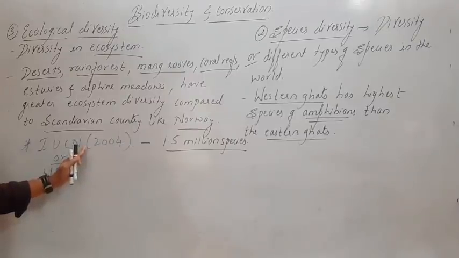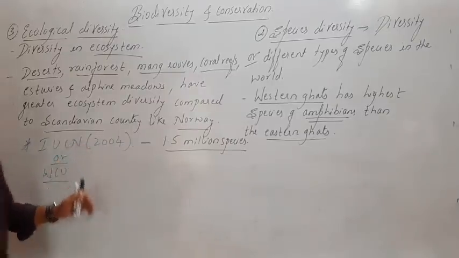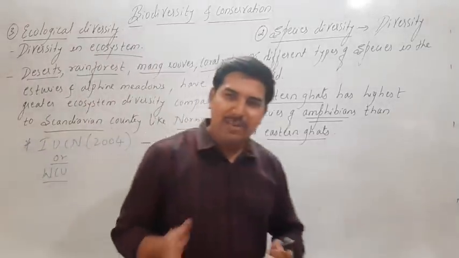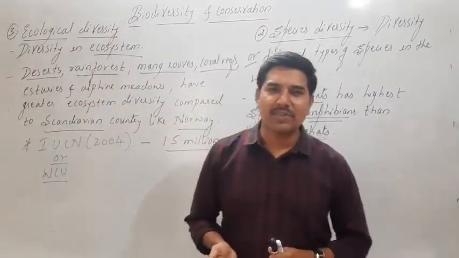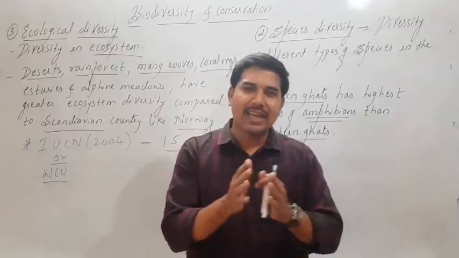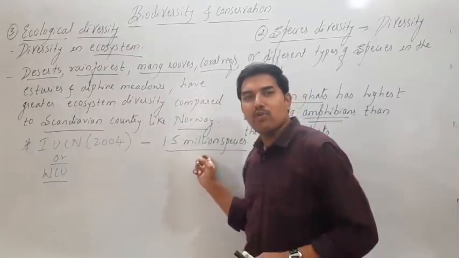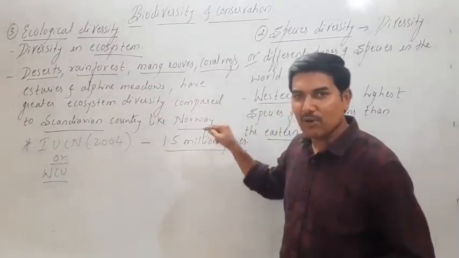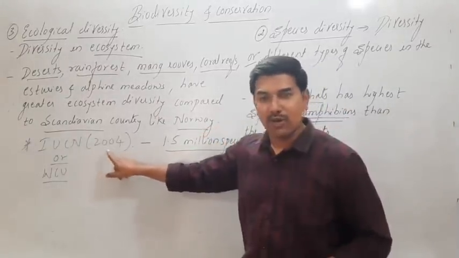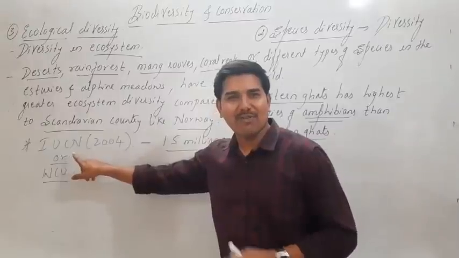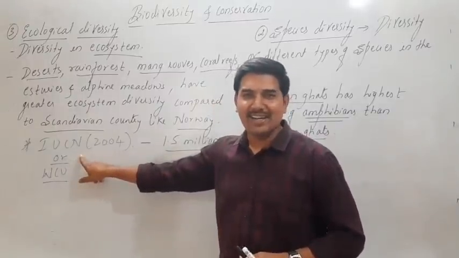That means the total number of animal species and plant species that were identified, categorized and named are around 1.5 million. This is according to the year 2004, given by the International Union for Conservation of Nature and Natural Resources.